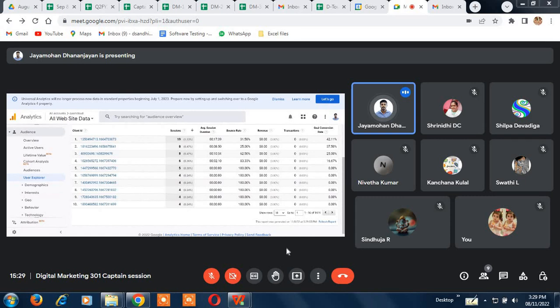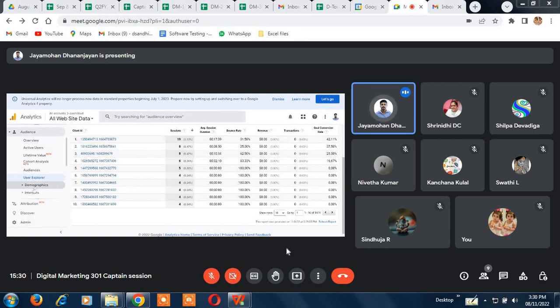You will just know that this many people visited. You will know where they visited from, which country, which operating system, and which device, but not the actual name and contact details of the person.